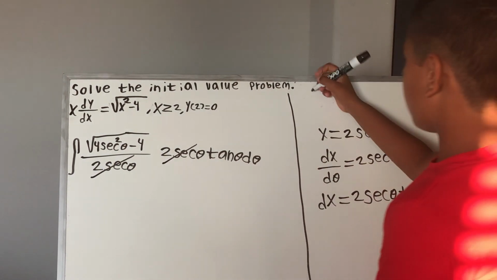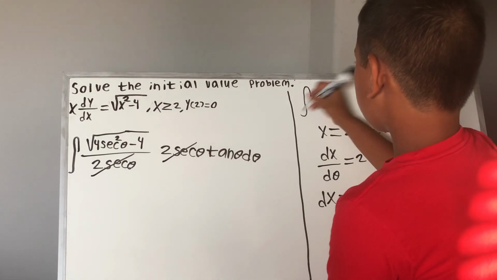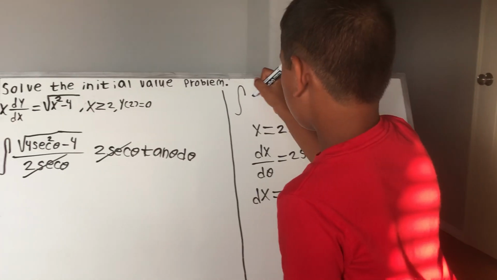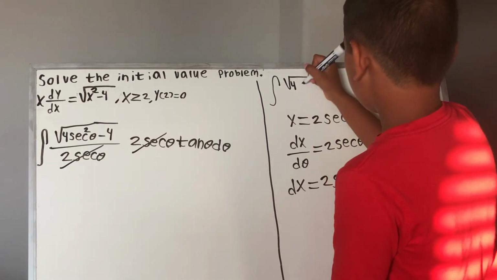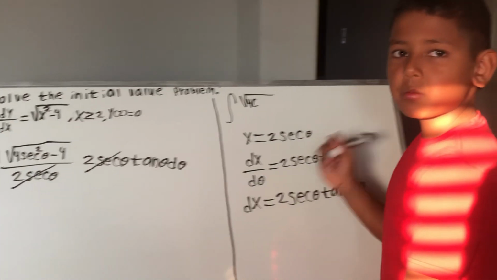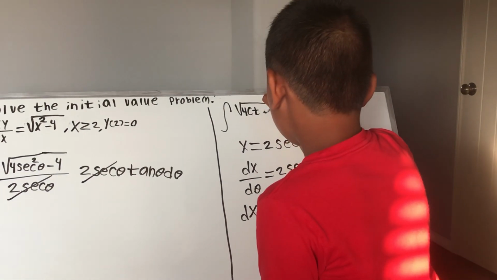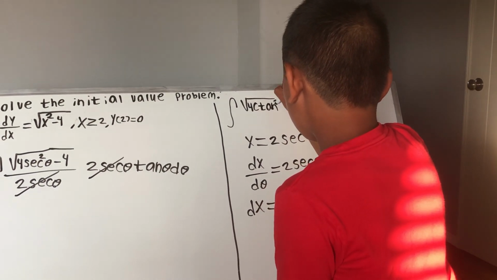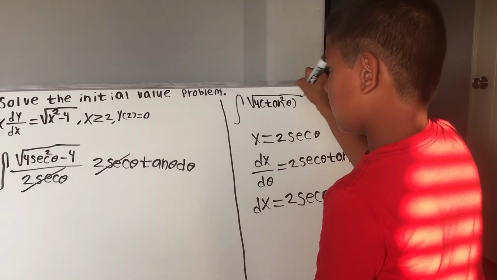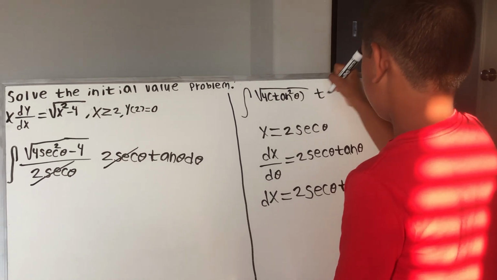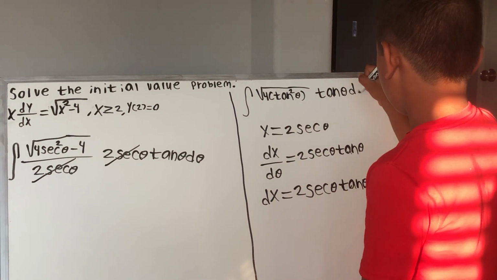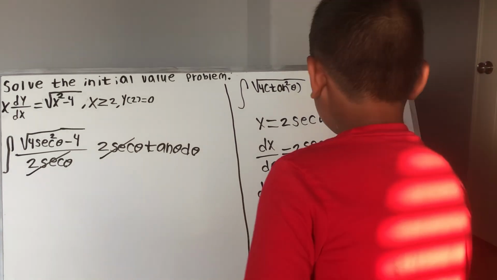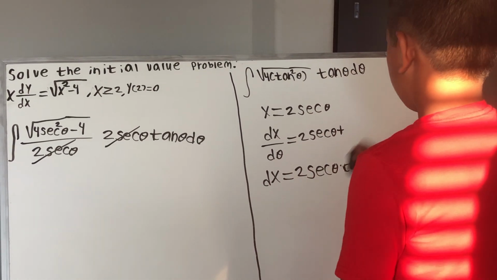So you have integral. We can factor out the 4. And we have integral radical, we can factor out the 4, and we have secant squared theta minus 1, which is tan squared theta, and it's closed. And we have tan theta d theta. So now let me erase this,